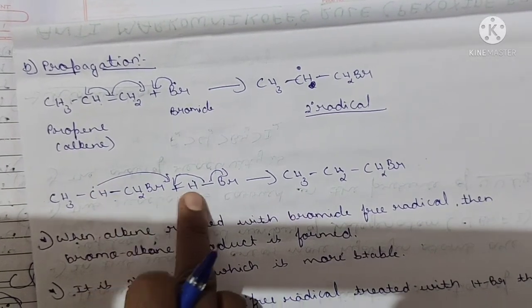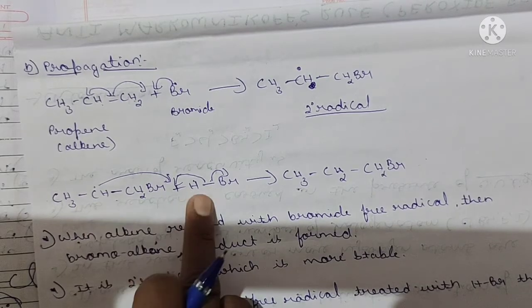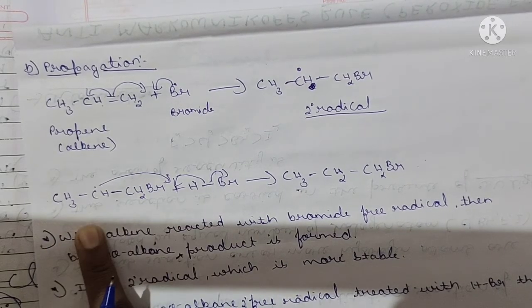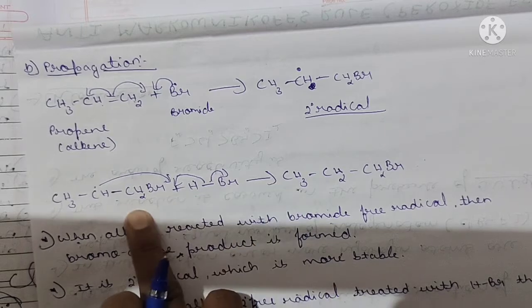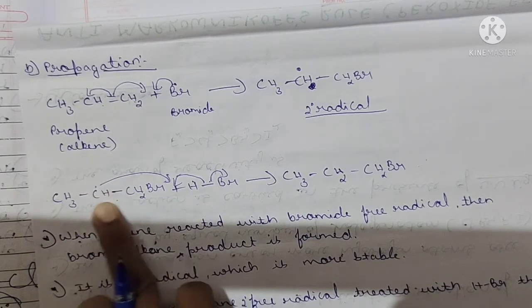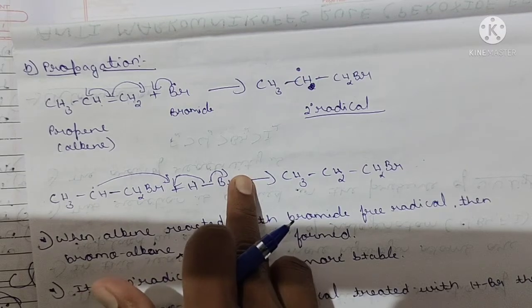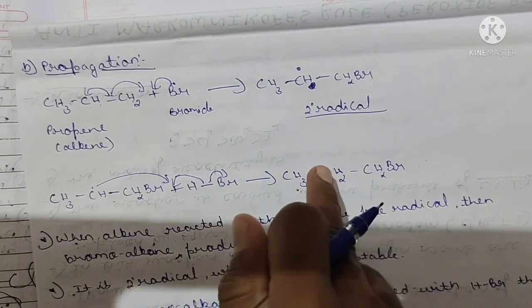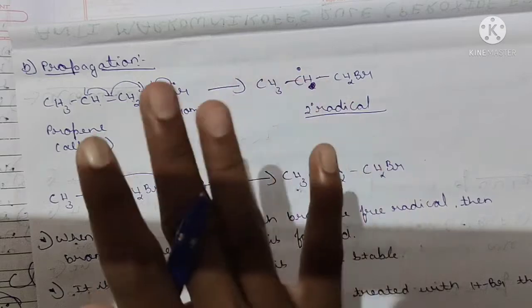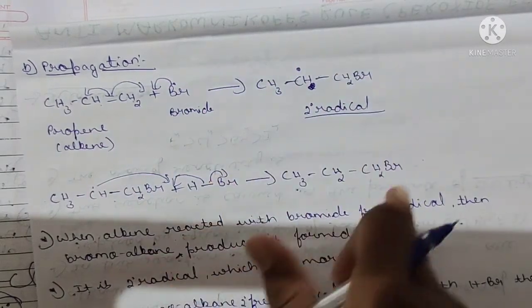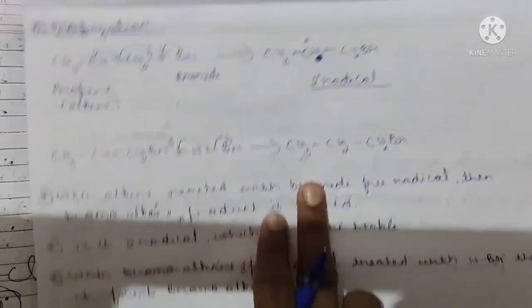Clear? Now it will attract this H plus. This CH is the free radical, it will attack the H plus from HBr, and it forms CH3CH2CH2Br. Clear? This is the final product.